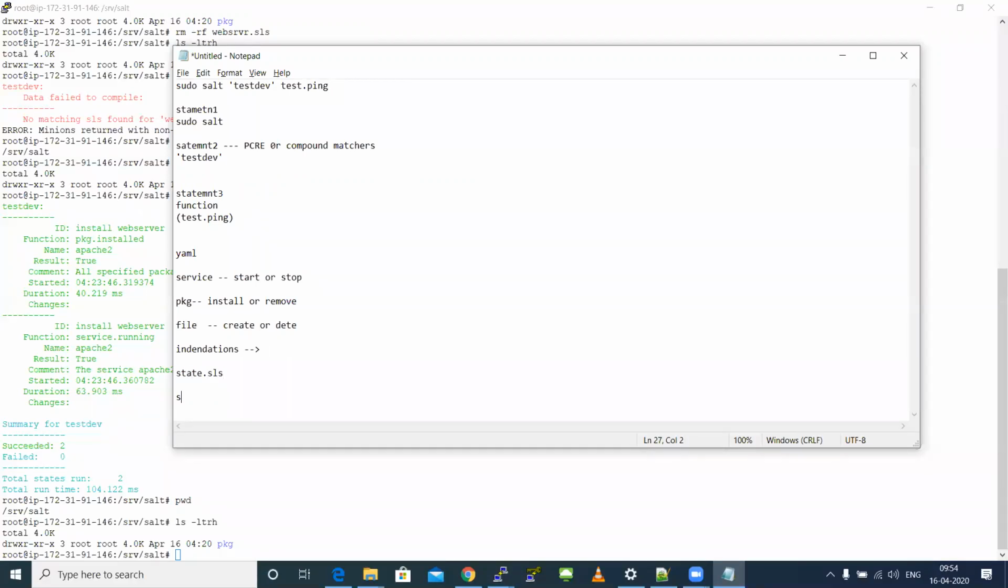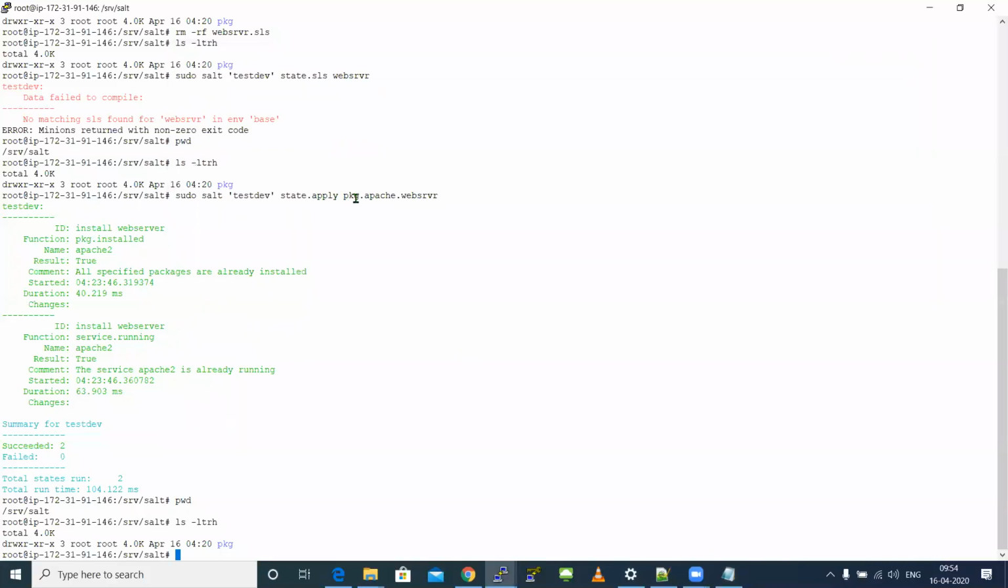Yes. So instead of a file name path, you need to give the dot, right? Package, yeah. Instead of a slash, I'm giving the path where my SLS file is available. The complete path I'm giving. To do that, I'm using state.apply. That's it. Sure. Thanks.